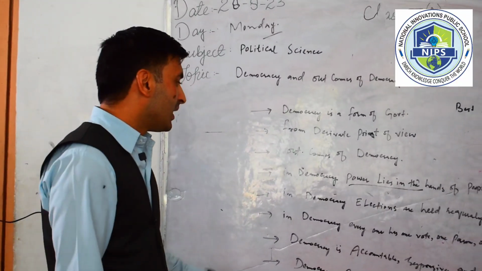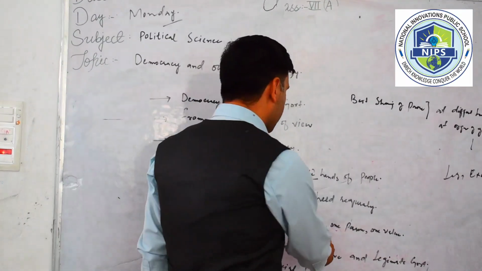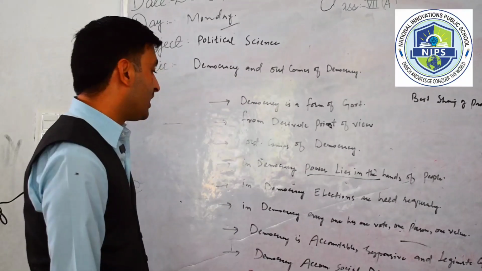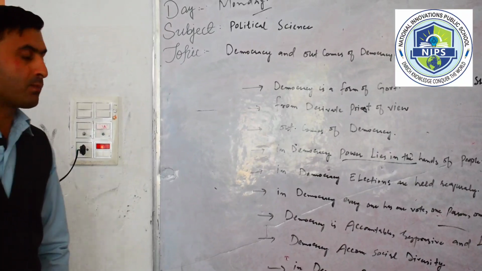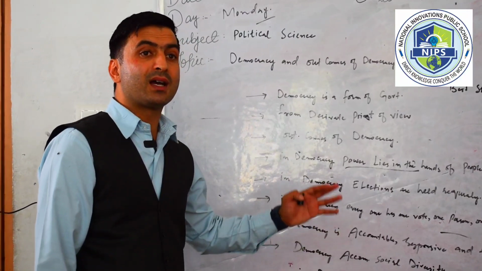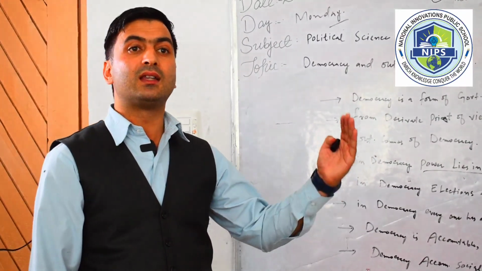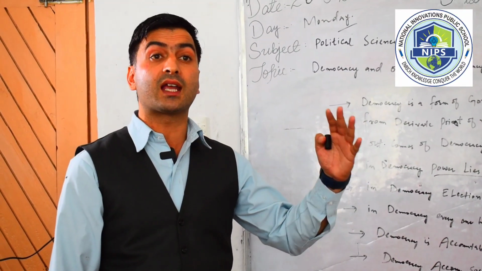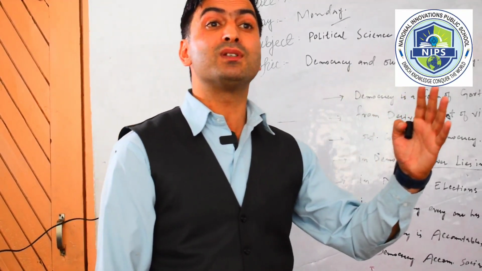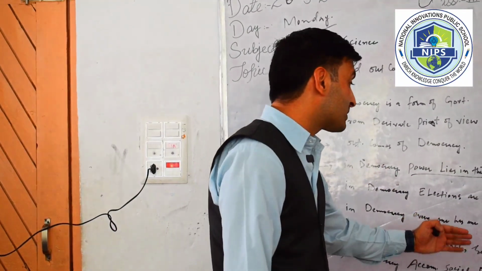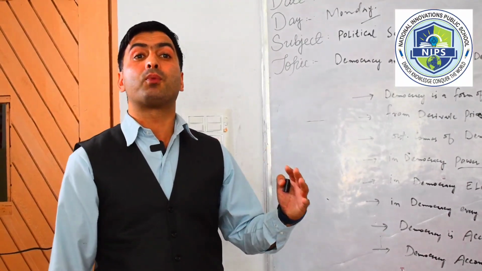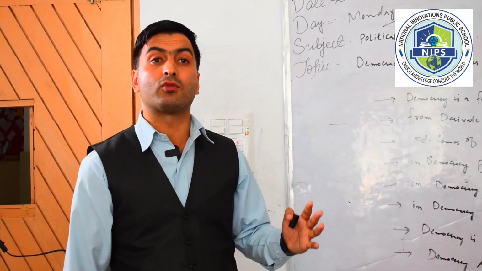Exactly. Dear students, in democracy there is one vote, one person and one value. That means in democracy there is political equality. Okay. Dear students, democracy is an accountable, responsible and legitimate government. It means that it is answerable to the people, because the people cast the vote, that's why the leaders are accountable to the people. When they make laws, they should take the people's aspirations and needs into consideration. Responsiveness means that they should take care of the people when they frame the policies. They should make laws for the welfare of the people.